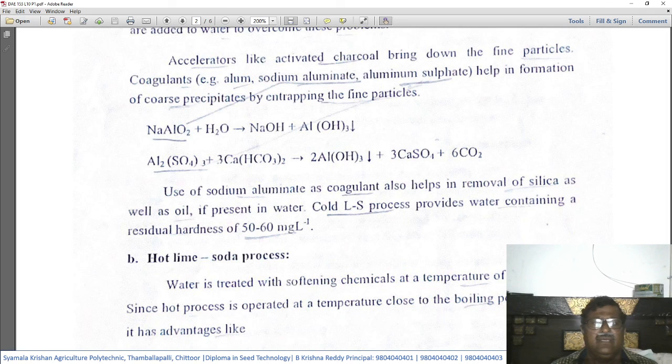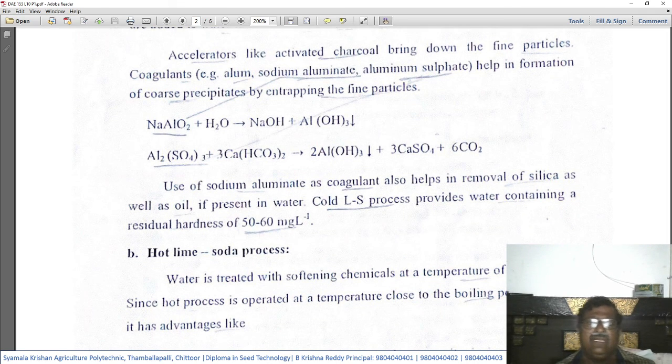Okay. Use of sodium aluminate as a coagulant also helps in the removal of silica as well as oil, if present in the water. So one important thing is that if water contains silica particles or some oil leakages, such water will also get purified from these impurities when we use sodium aluminate as a coagulant.